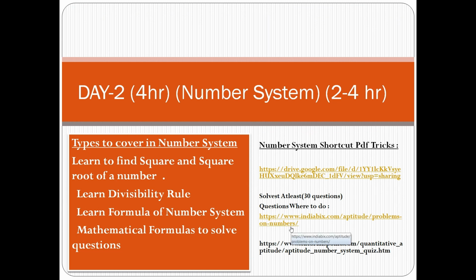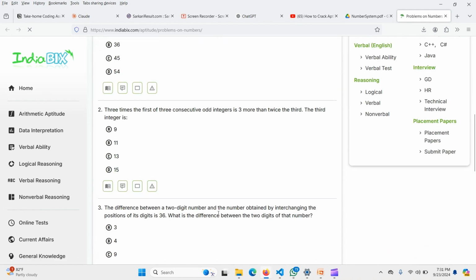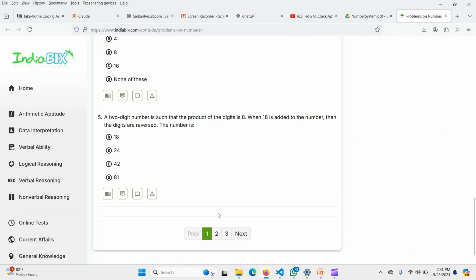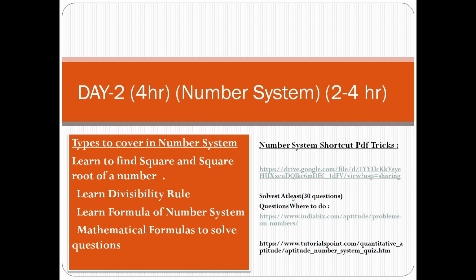Next, where you can do the questions. You can do the questions from IndiaBix, where there is already content on the number system. There's so much content that will prepare you highly for on-campus placements. So this is the shortcut trick sheet, and this is the place where you have to do the problem solving. In every topic you have to do at least 30 problems. I have added in this sheet that you have to do at least 30 questions in this topic.